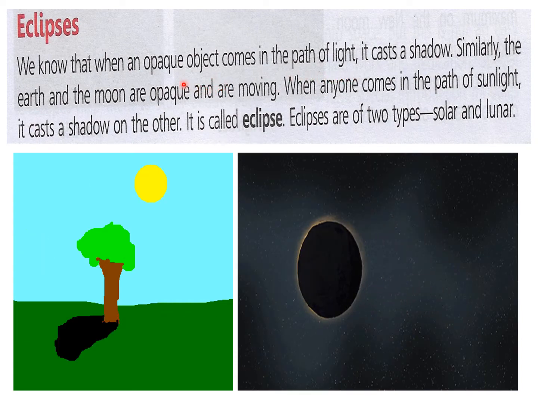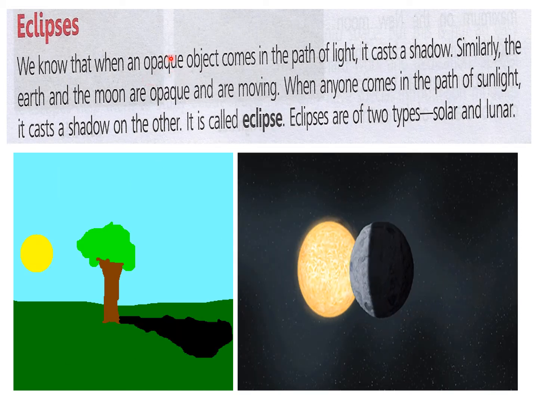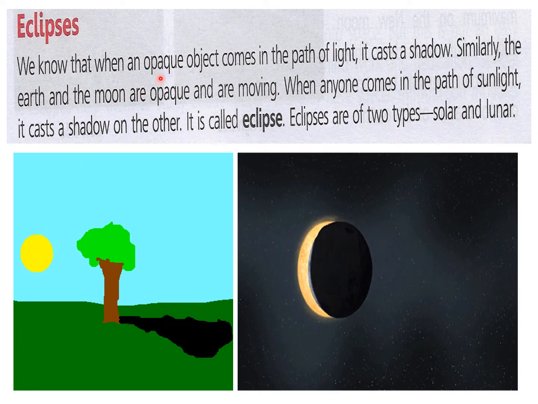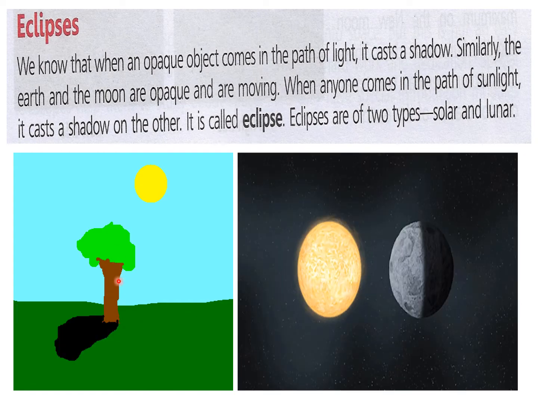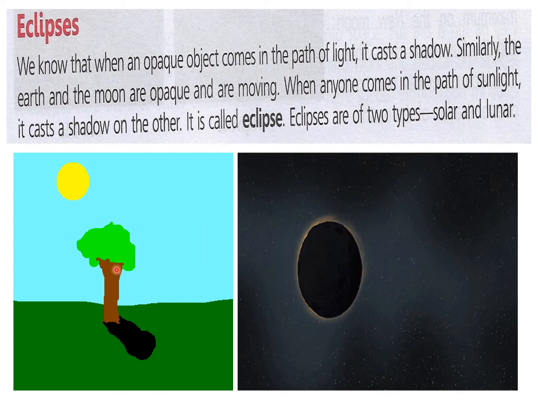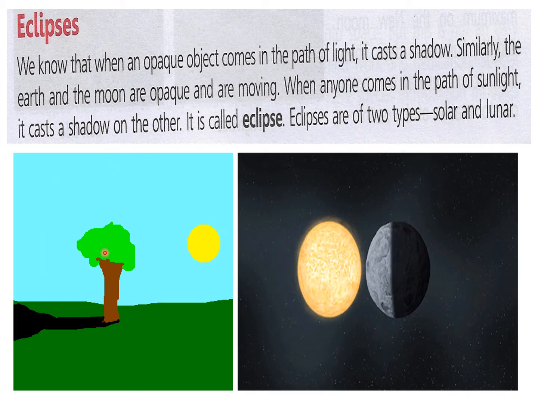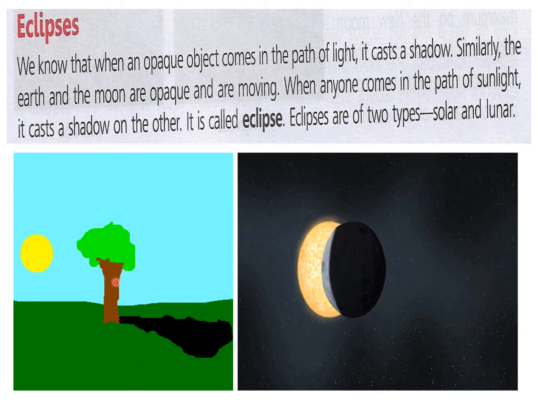Just like that, our body is also an opaque object. We cannot see on the other side through our body, so we are also opaque, that is why our body also forms a shadow. In the same way, you can see this tree is also not transparent, it is opaque. So when the sun rises and casts sunlight on it, the shadow of the tree is formed. So this is also an opaque object. So this is how the shadow is formed.